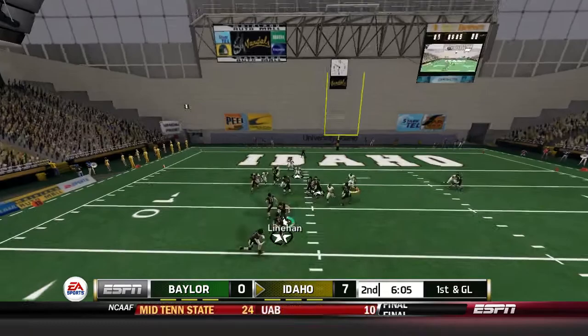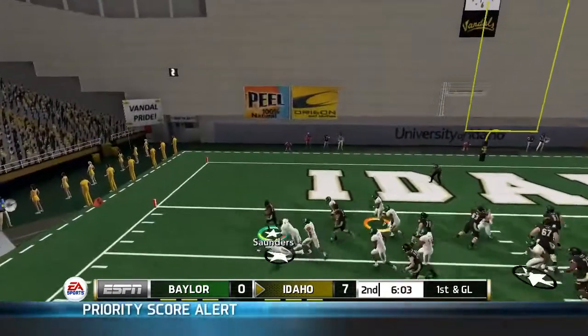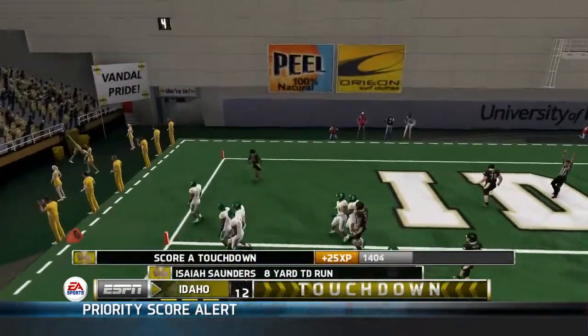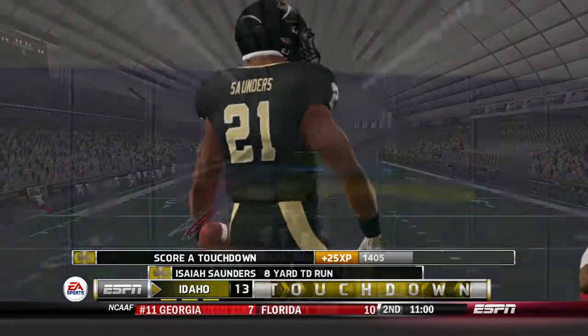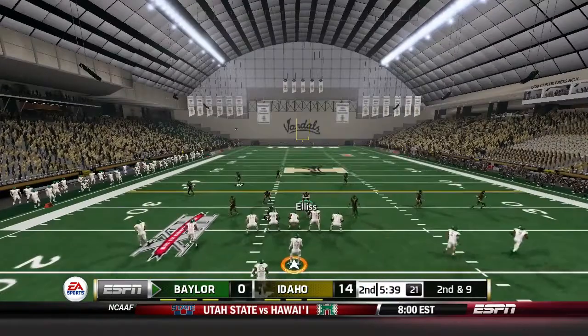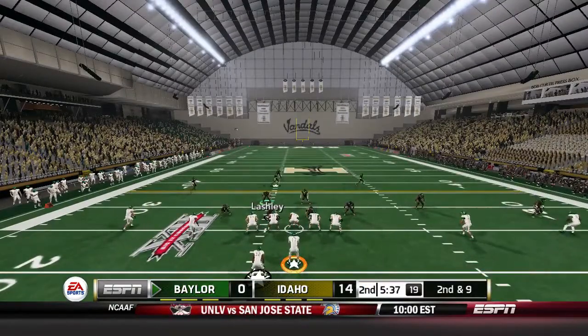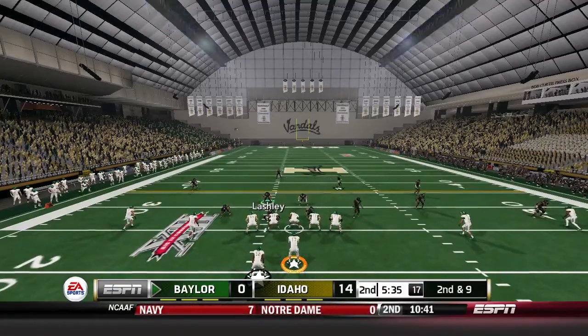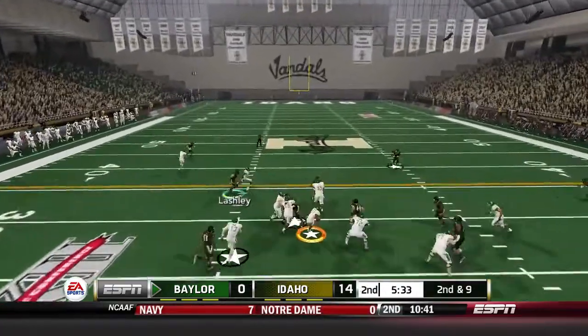Matt Linehan, handoff to the left side. Isaiah Saunders after the motion play. Touchdown, Idaho. The motion might have confused the defense. The motion was going to the right. The handoff went to the left, and it confused the defense enough for Idaho to take a 2-score lead here early in the second quarter over the Baylor Bears.